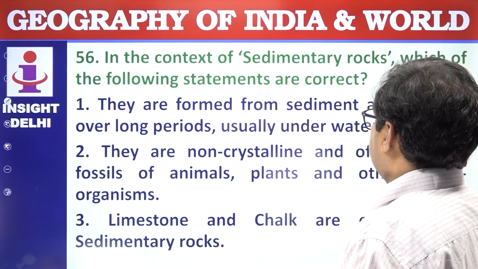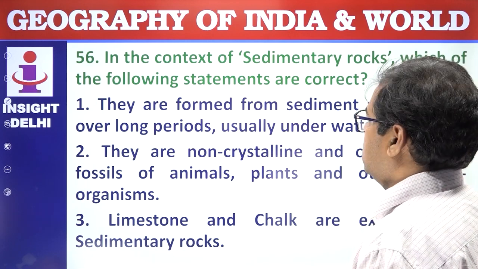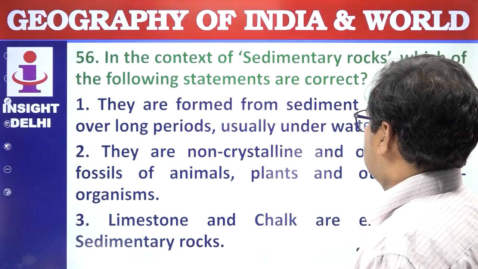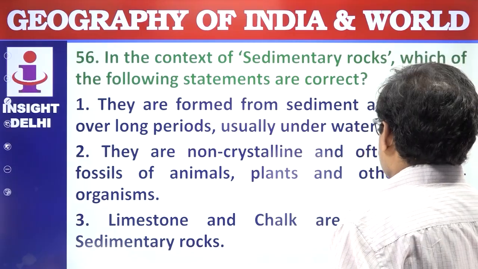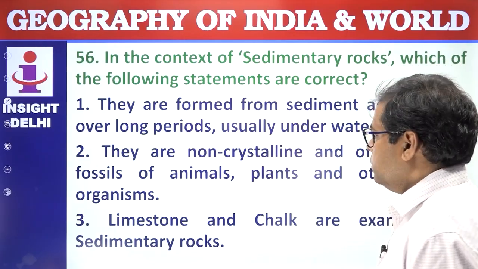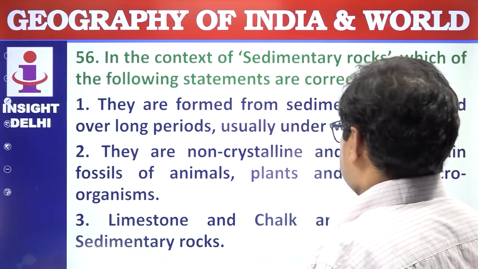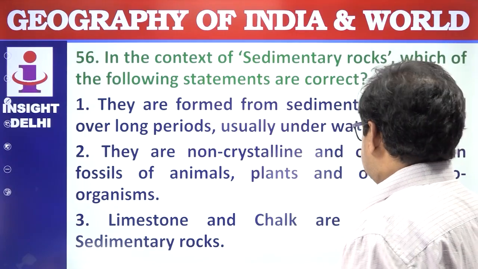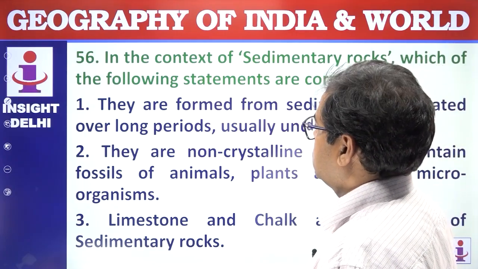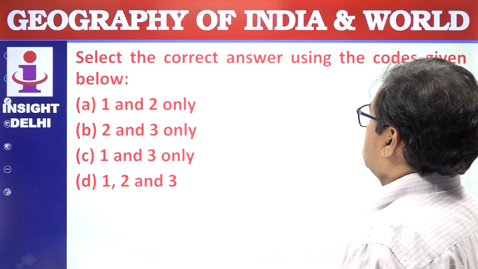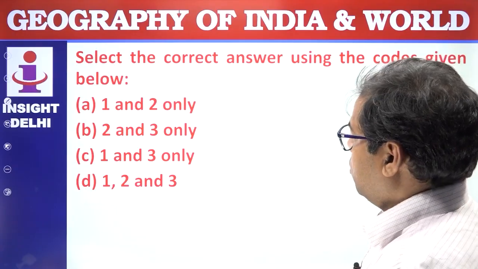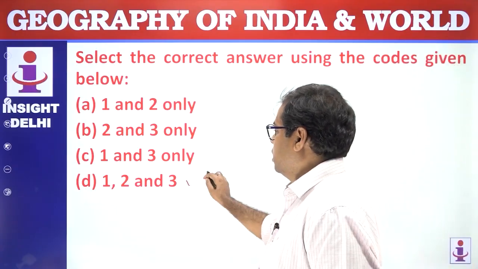They are formed from the sediment accumulated over a long period, usually underwater. They are non-crystalline and often contain fossils of animals, plants and other microorganisms. Limestones and chalk are examples of sedimentary rock. So all the 3 are correct. Select the correct answer using the code given below. All 3 are correct. Answer is D.